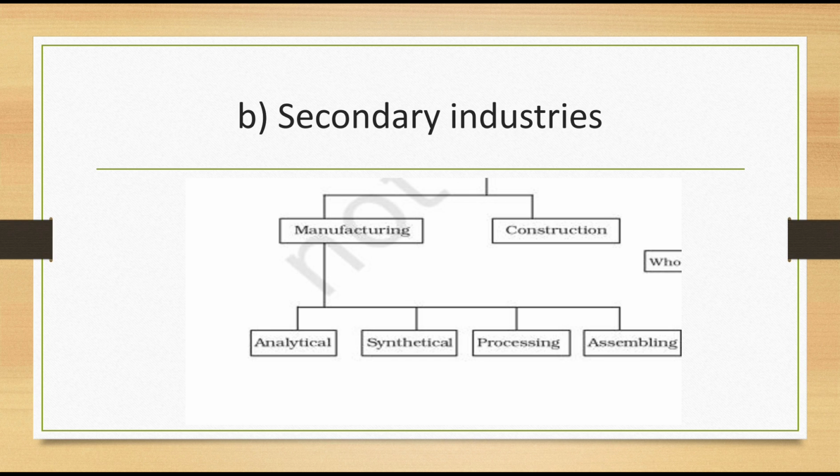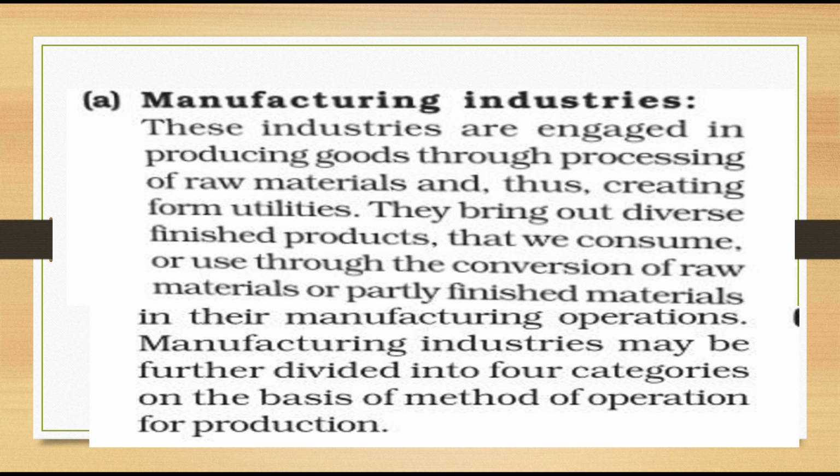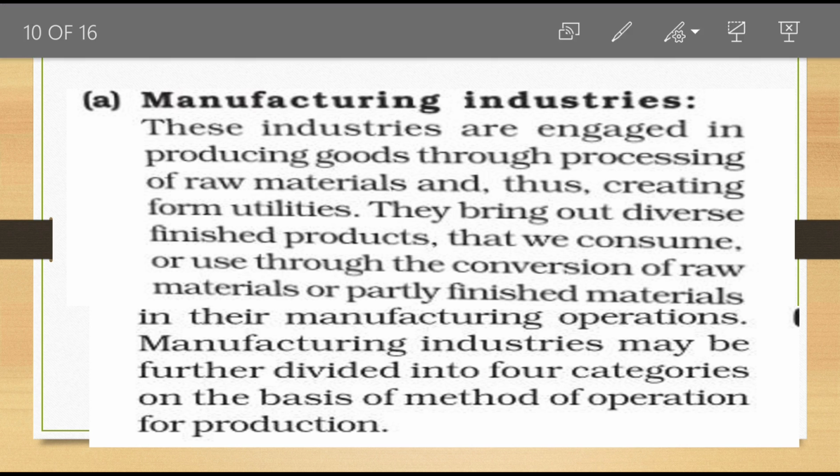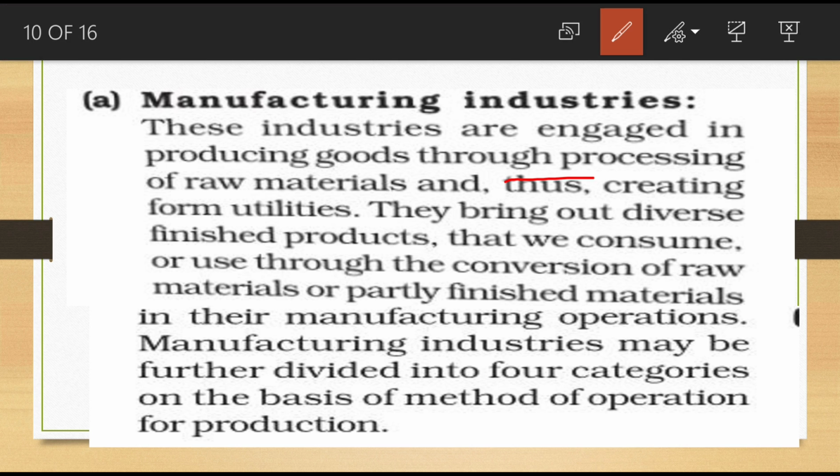Clear? Okay. So secondary industry is classified into two that we can discuss. First, manufacturing industries. So we are in the second category of industry, that is secondary industry. The first classification is the manufacturing industry. What do you mean by manufacturing industry? These industries are engaged in producing goods through processing of raw materials, and thus creating form utilities.